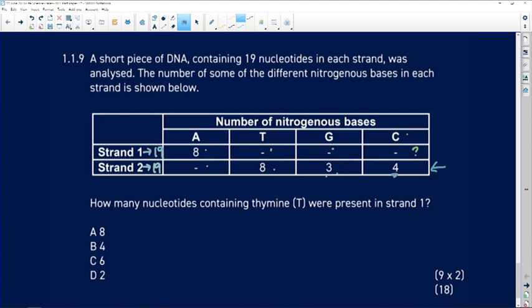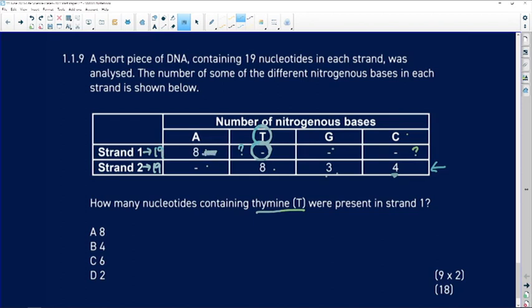And our question says, how many nucleotides containing thymine, so we're focused on thymine, are present in strand number 1. Now what you need to remember is we don't know on strand number 1 how many thymines are present, but we do know there are 8 adenines present on strand number 1.